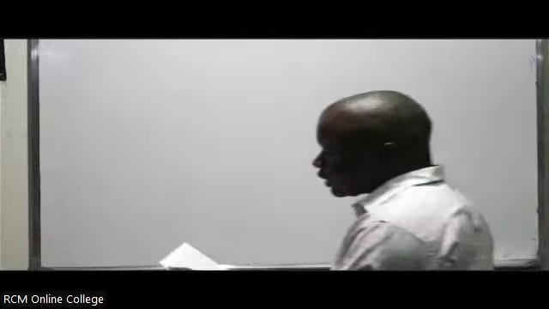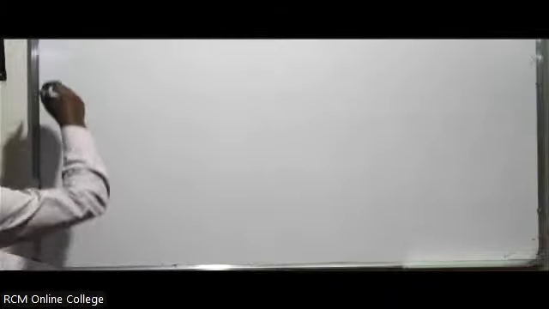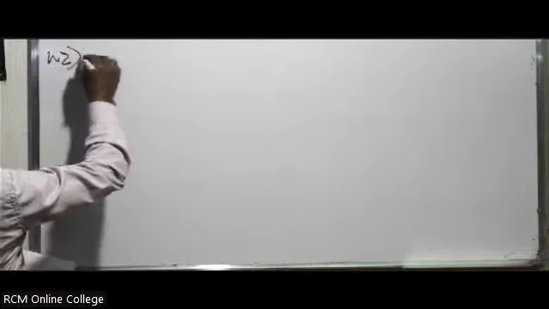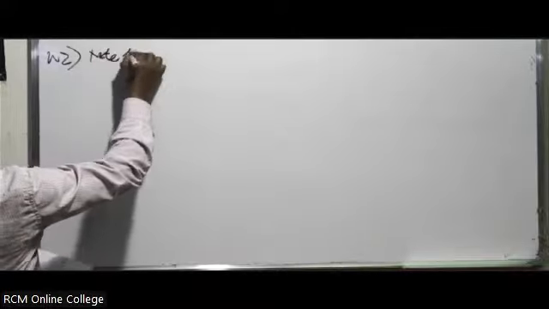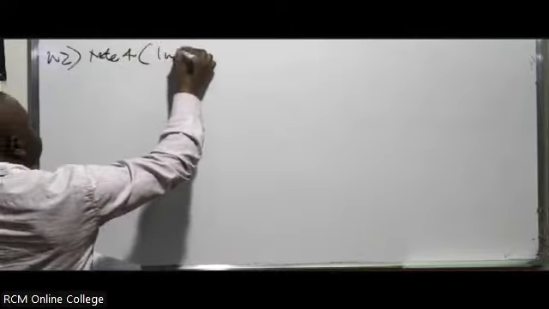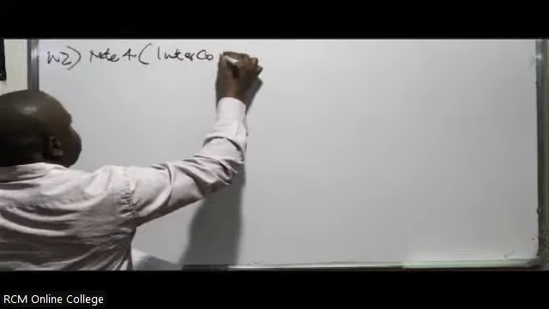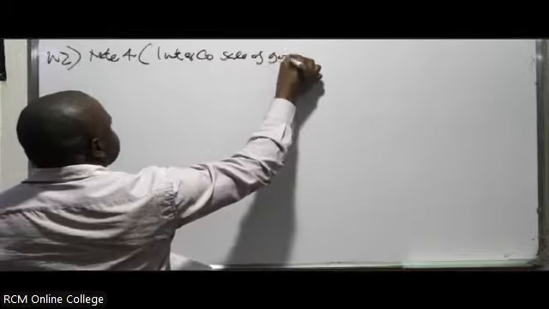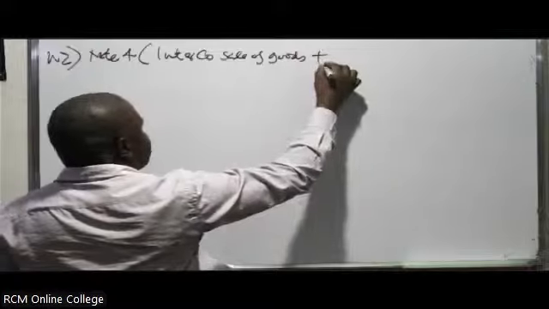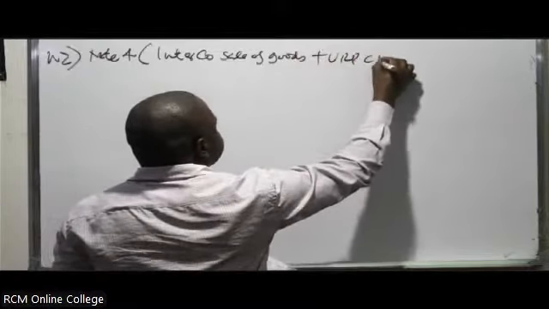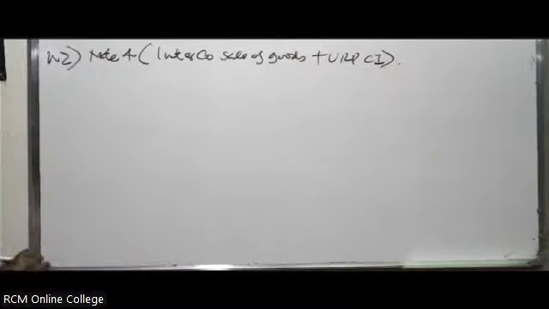So in this case, you can go to the intercompany sale of goods. You have note number 4, working 2. Note number 4 is an intercompany sale of goods, which has an element of unrealized profit on closing inventory.